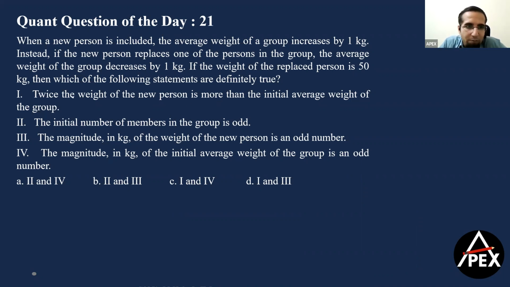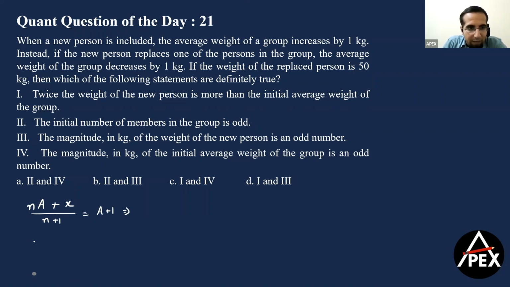So if I go through my options, twice the weight of the new person is more than the initial average of the group. The initial number of members in the group is odd, and so on. Now let's try to understand what this question talks about. Suppose there were n people and the average was a. N into a was my sum total. Now, a new person, let's say with x, is joining the group. That means my new number of people becomes n plus 1, and the average of the group increases by 1, a plus 1.